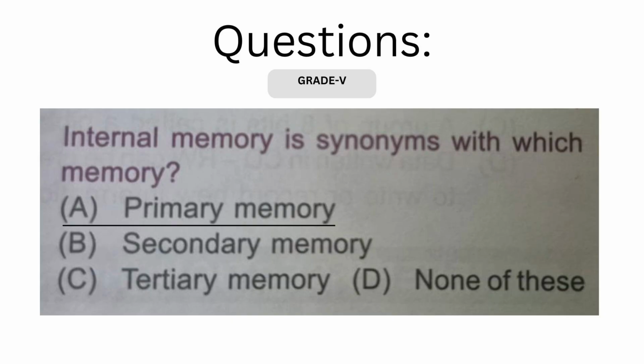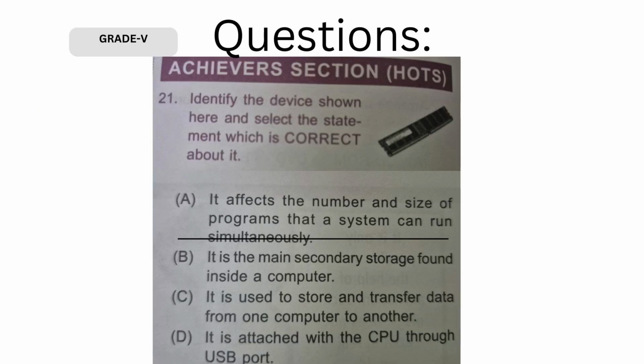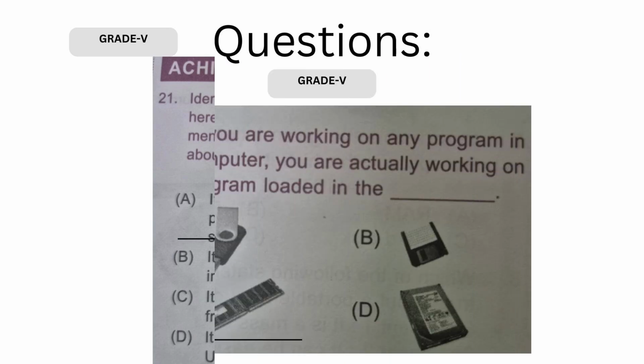Let's go to a little more complex question than that, which usually appears in the achievers section of National Cyber Olympiad, where you are being given some properties which are related with the device, which is RAM here, and you need to identify which is the correct statement about it. When we talk about the RAM, how many programs can run at one point of time when your system is on can only and only be decided by the RAM. So bigger the RAM, better the performance of your computer system. So this question is related with that.